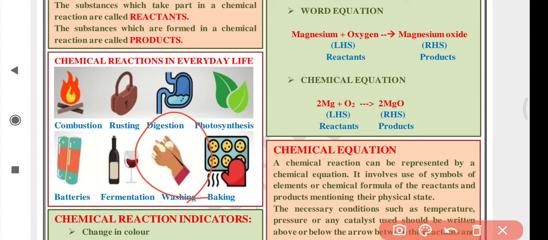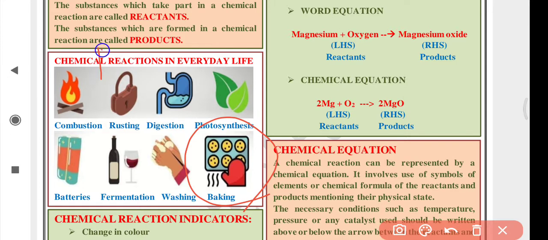Also soap is made by chemical reaction. Baking: here baking soda and baking powder undergo reaction to form different substances, due to which baking is possible. Basically baking makes the cakes, pastries and breads soft by a reaction.